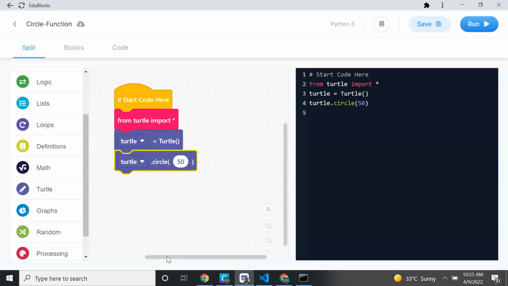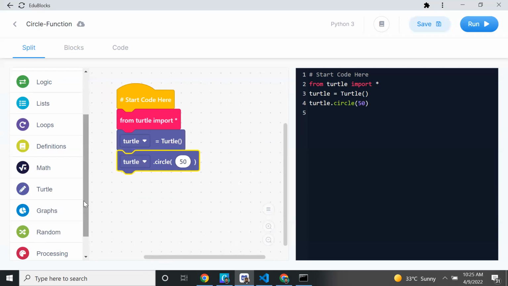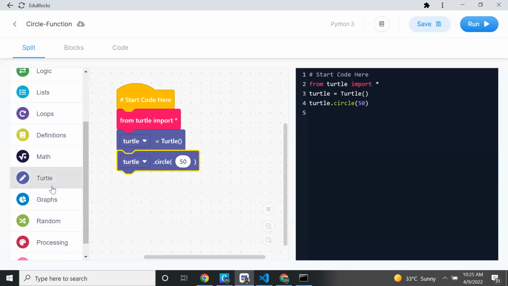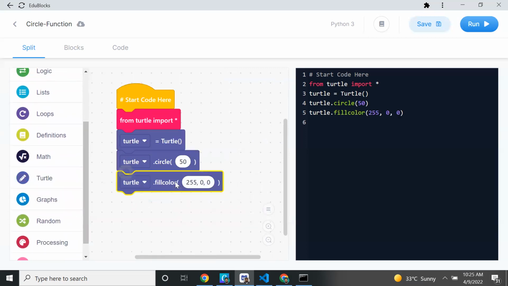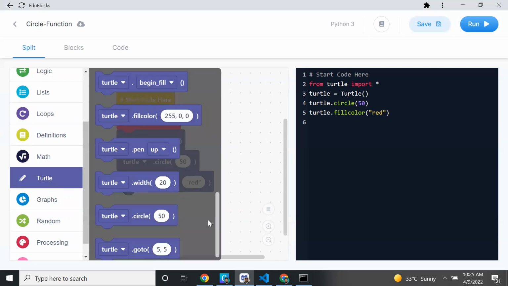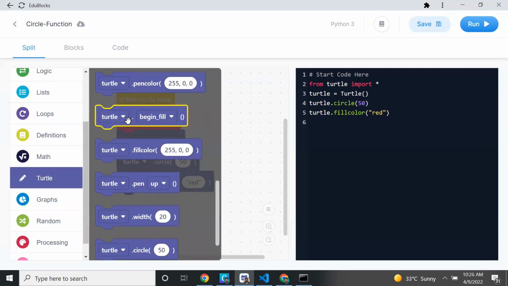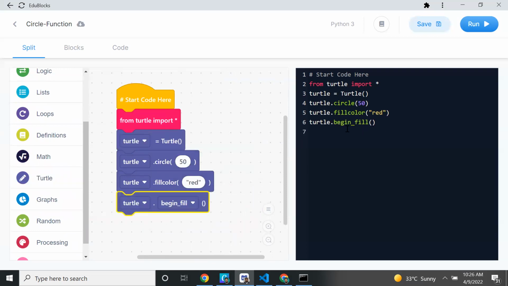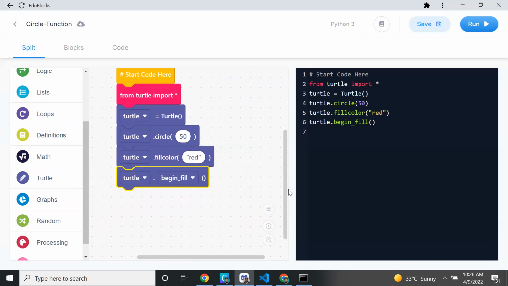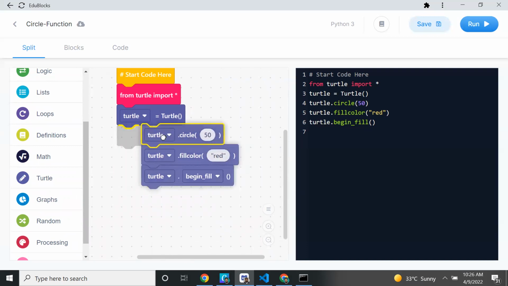After drawing the circle, I want to color it. That is called fill color. Where is the turtle? Fill color. So what color do I want to give? I want to give red color. So not a blank, hollow circle, I want to fill some color in that circle. So next thing is begin fill. Begin fill will start filling the color. You can see this is also one function, begin fill. After beginning the fill, I want to draw. This draw circle will come after beginning the fill.